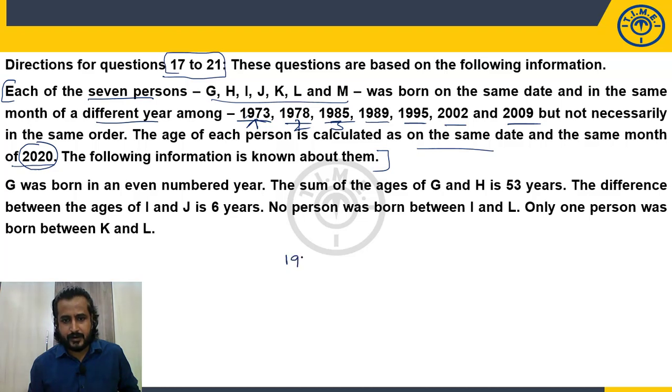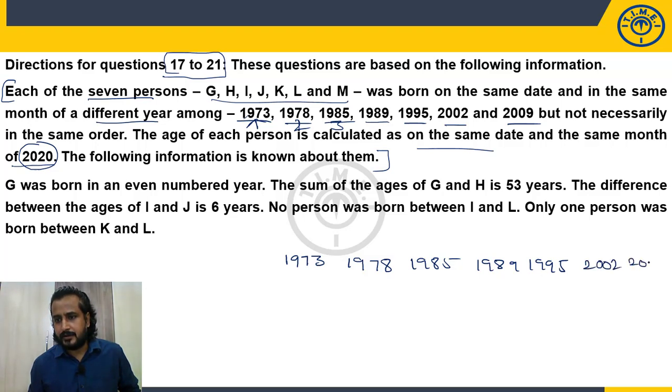So 1973 first person, 1978 second person, 1985, 1989, 1995, 2002, 2009, and the comparison is made with 2020.